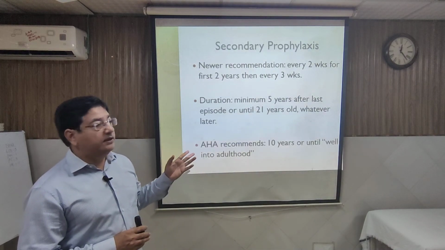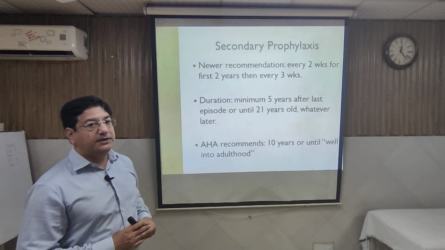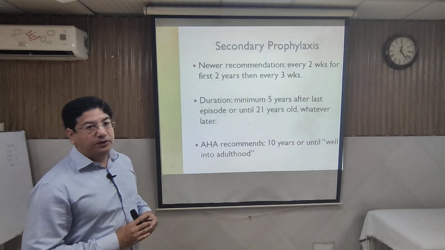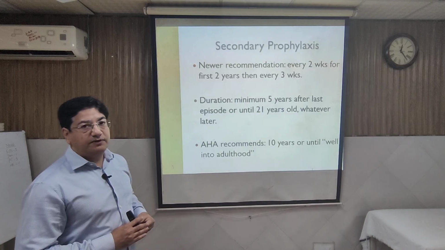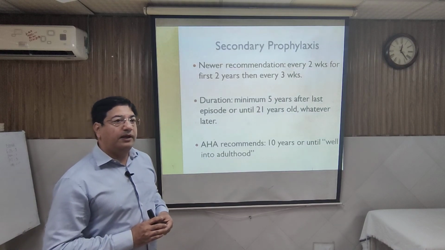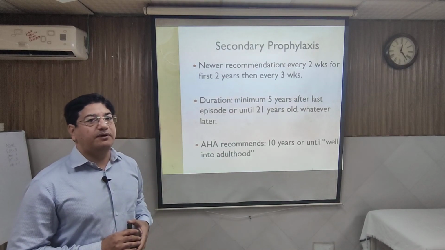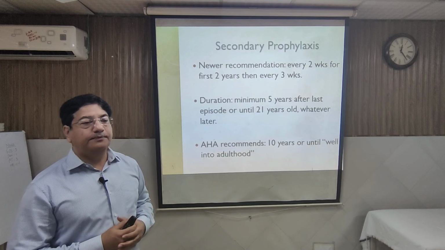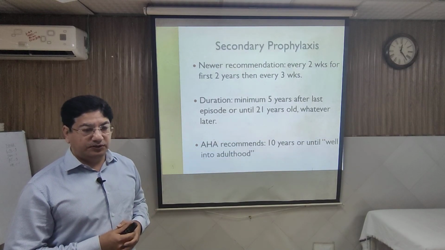Meaning if a patient is 16 years old, they will get 5 years, and if a patient is 5 years old, they will get it until 21 years of age. And the new recommendation is minimum 10 years or 21 years, whichever is later. And for a patient who had carditis with residual heart damage, this is lifelong. So at least in our patient age group, you have to give it till the patient is with a pediatrician.